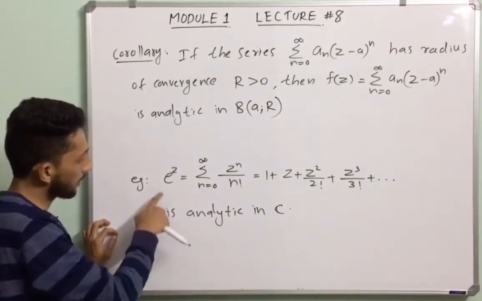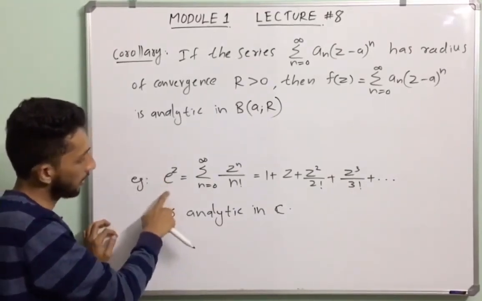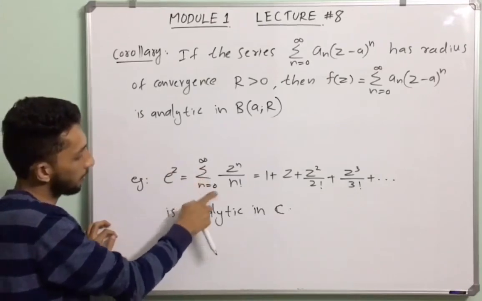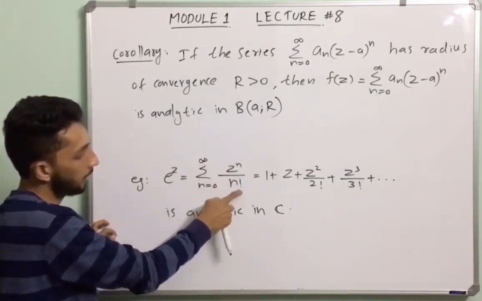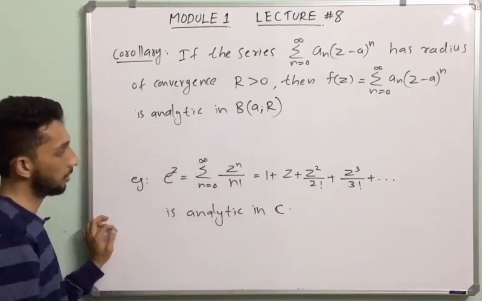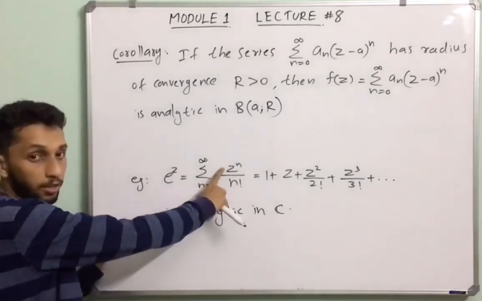A good example is e raised to z. E raised to z is equal to summation n from 0 to infinity z raised to n divided by n factorial. Here note that the center is 0.